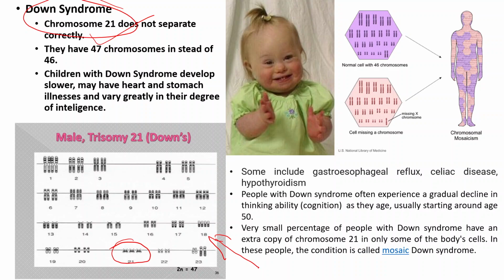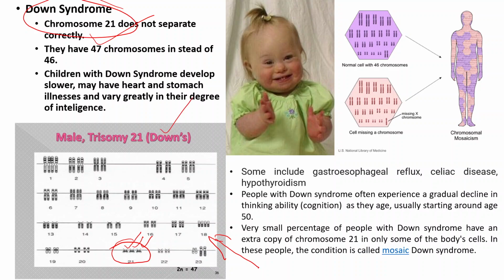So at the 21st chromosome there is the trisomy, which means 3 chromosomes can be seen. So this kind of condition is known as Down's syndrome.